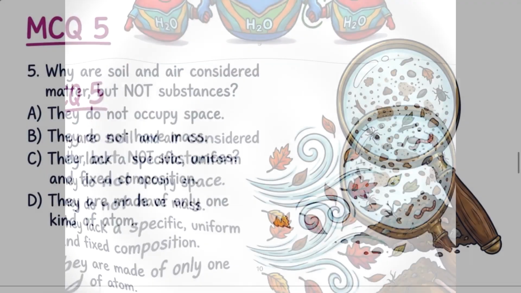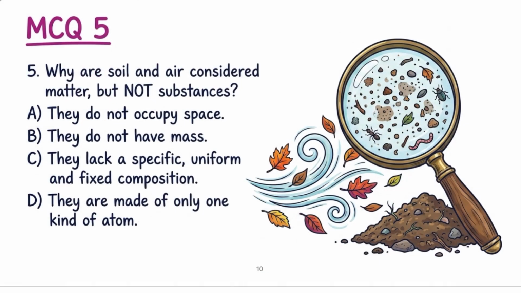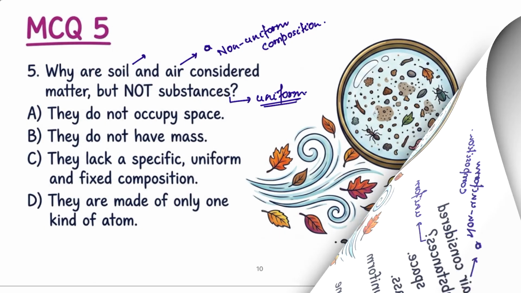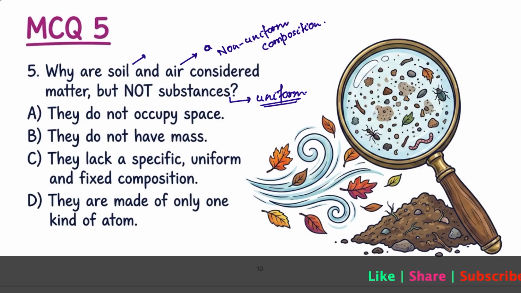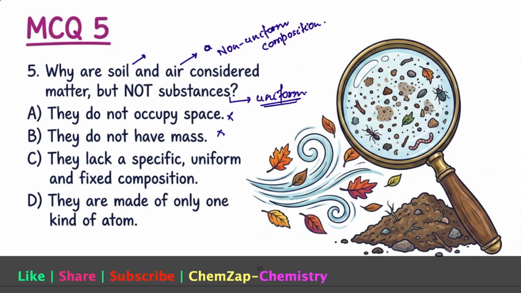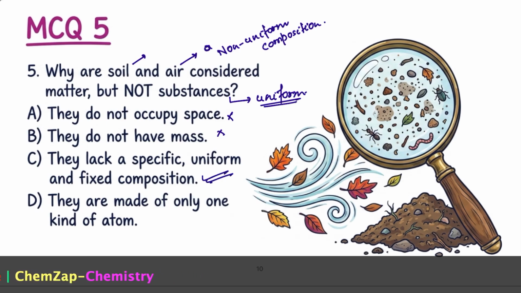Now question number 5. Why are soil and air considered matter but not substances? The reason is that soil and air don't have a uniform composition. Soil and air have a non-uniform composition. Because of this non-uniform composition, we consider them matter but not substances, because substances have a uniform composition. So they don't occupy space, right? They don't have mass. Wrong options. They lack a specific, uniform and fixed composition. Yes, this is the correct answer.